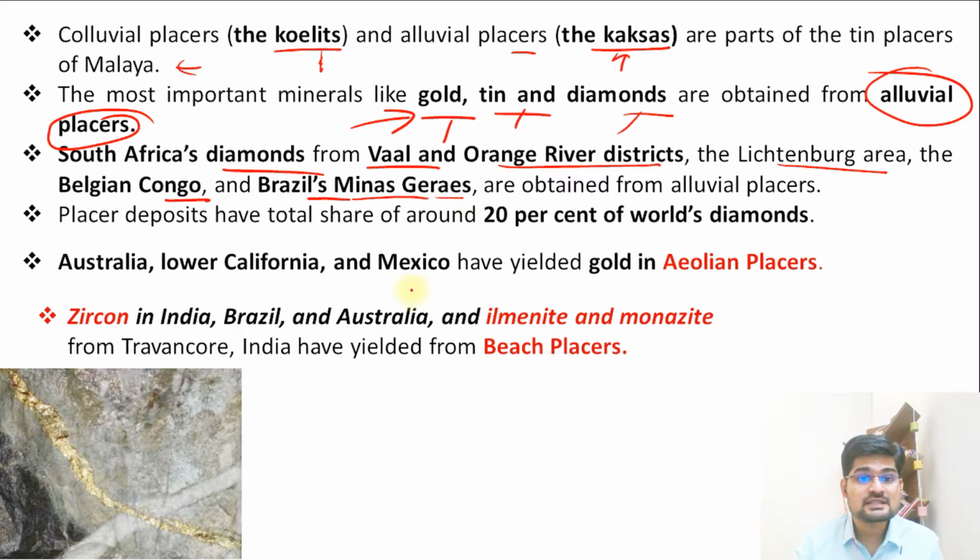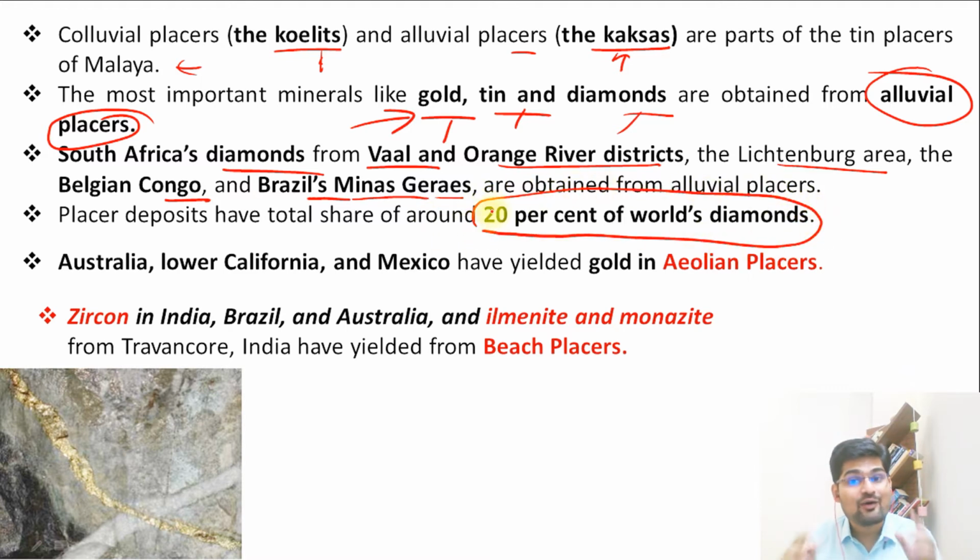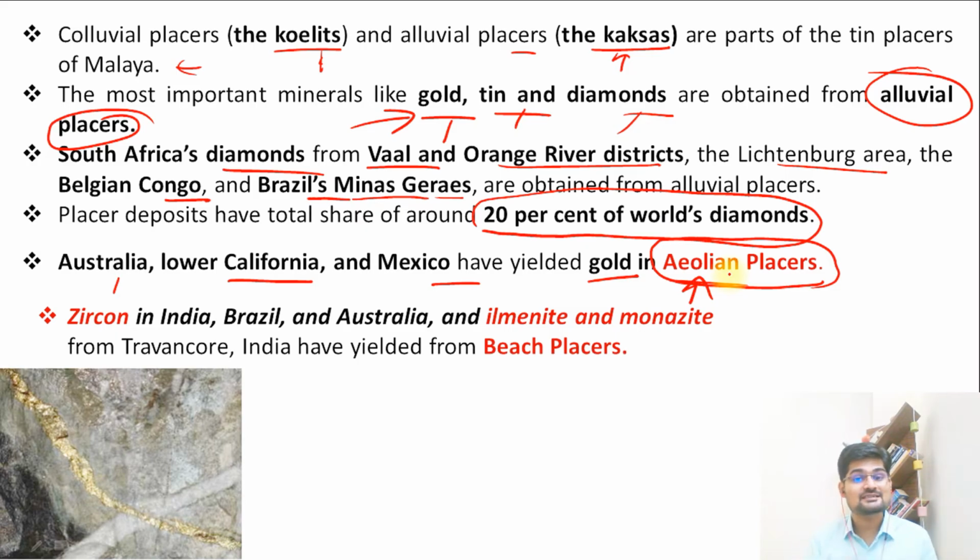Now, placer deposits have a total share of about 20% of world diamonds. So remember how important these deposits are, and that's where we say that applied geomorphology is important to understand these kinds of deposits and where human beings extract them for their economic purposes. So regions of Australia, Lower California, Mexico, they have yielded gold in aeolian placers. Remember those deposits due to the wind. So aeolian placers also have these kinds of gold deposits as well.